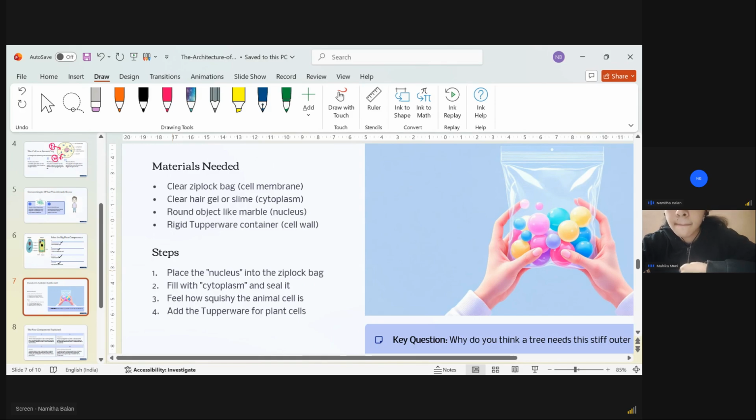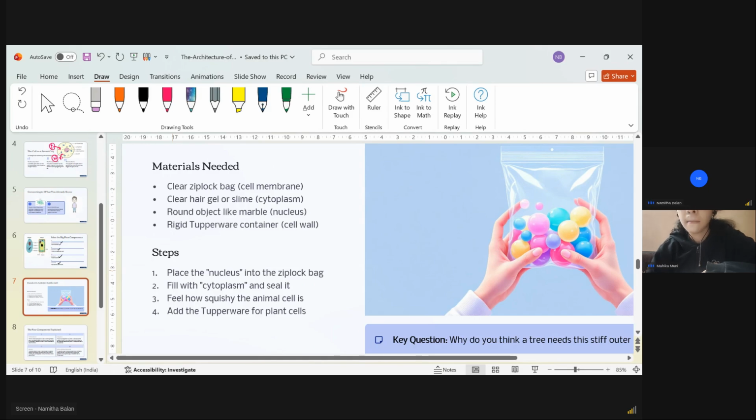And then what can you use? A round object, like a marble, as the nucleus in the middle. So I'm only giving the basic things. No vacuole, no chloroplast, nothing. We are studying the basic things which are present inside a cell.